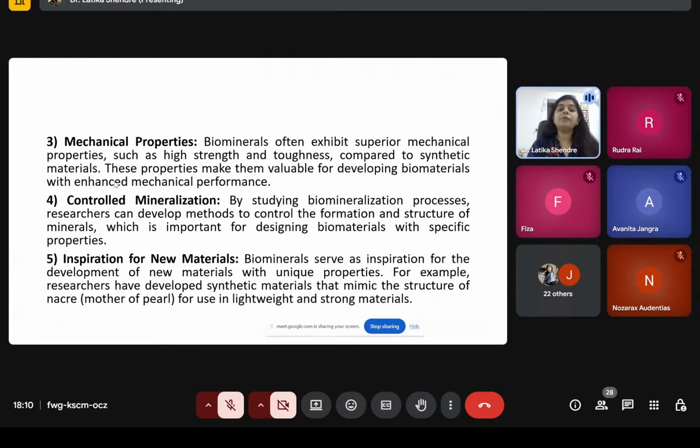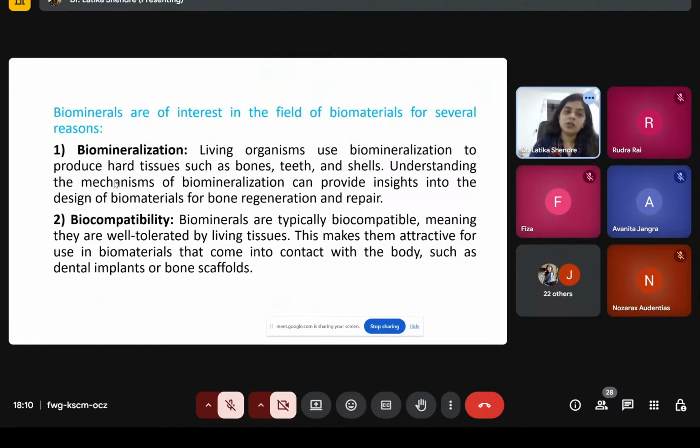They show controlled mineralization, and they are inspiration for new biomaterial. So, first is biomineralization. When living organisms use biomineralization to produce tough tissues, like bone is a tissue, teeth is a tissue, shells are tissues.